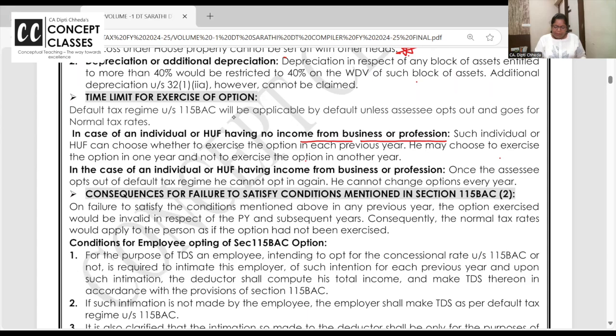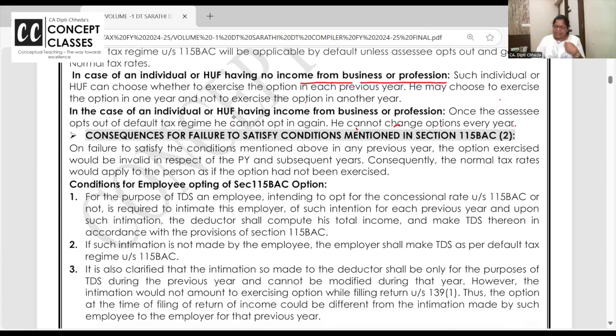So it's allowed. But in case you are having business income, then once he opts out of the default tax regime, he cannot opt in. Okay, he cannot change the option every time. So either you be in the normal, that is old regime, and if you go in default tax regime, then don't come out. If you come out once, you can't go in till you have business income. So business income, once the option is decided, done. Other than business income, if they are not having business income, they can decide every year.